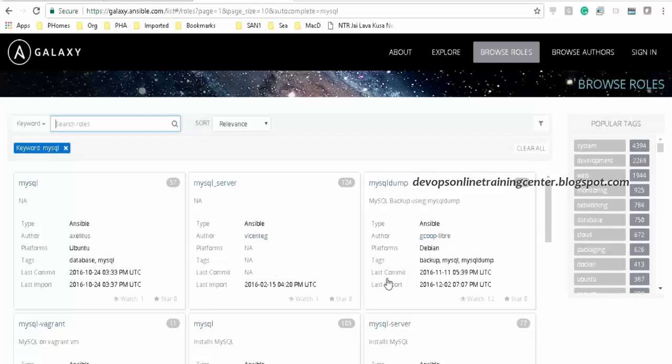Okay. So basically that role allows you to install, let's say, MySQL on Ubuntu. Yes, right. Okay, so just like a predefined kind of template. Yeah, it's pre-written, we can just reuse it.